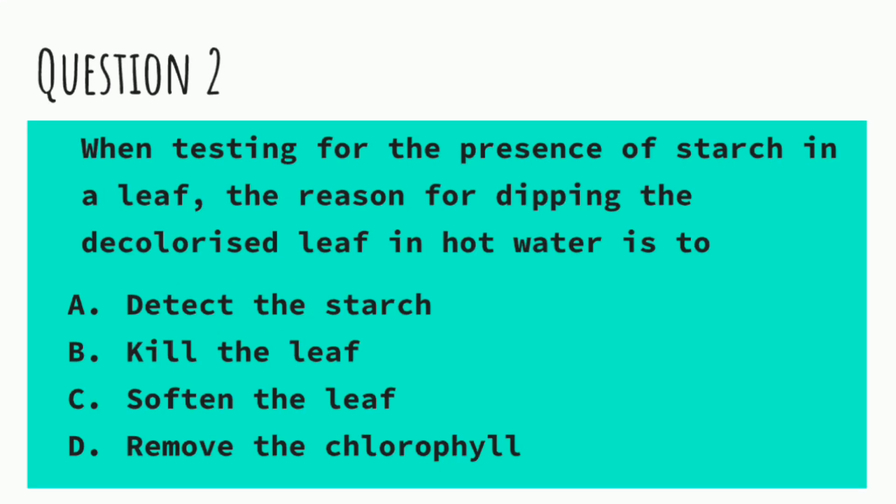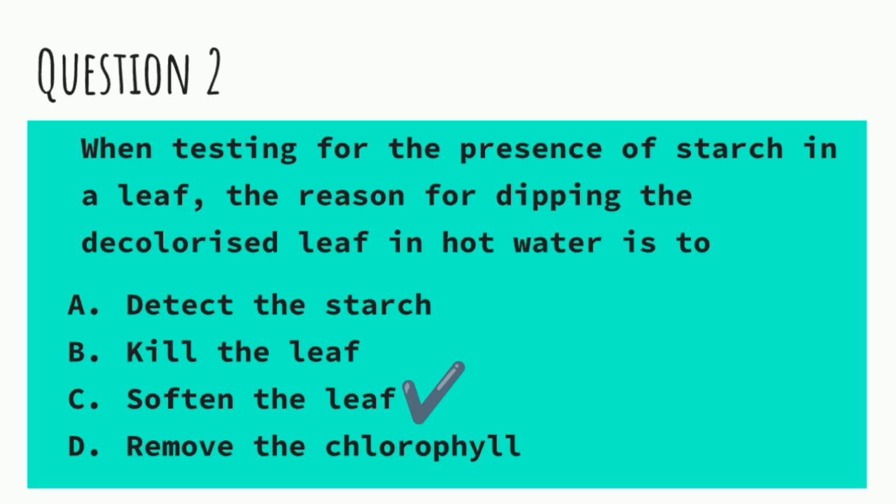Question 2. When testing for the presence of starch in a leaf, the reason for dipping the decolorized leaf in hot water is to A. Detect the starch, B. Kill the leaf, C. Soften the leaf, D. Remove the chlorophyll. The answer to this question is C, soften the leaf. Now, this is a very common experiment that we use to test for starch, and that is to prove that photosynthesis has happened.